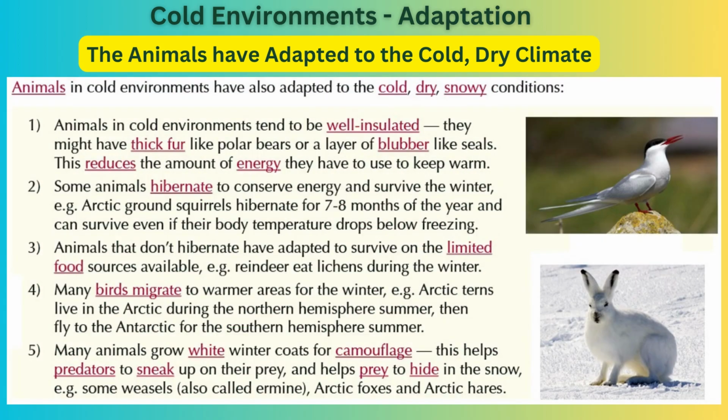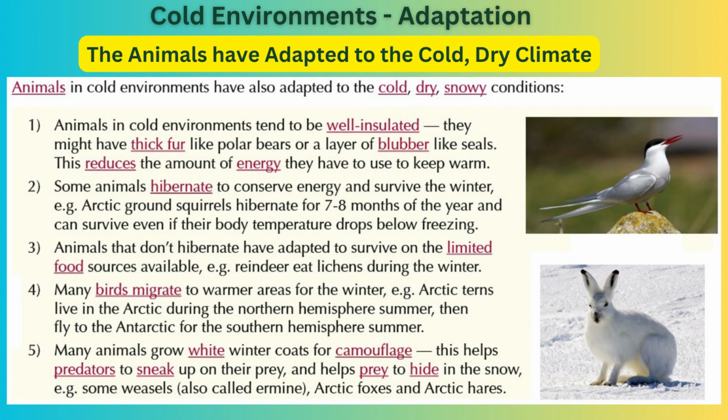Animals in cold environments have also adapted to the cold, dry, snowy conditions. Animals in cold environments tend to be well insulated. They might have thick fur like polar bears or a layer of blubber like seals. This reduces the amount of energy they have to use to keep warm. Some animals hibernate to conserve energy and survive the winter.